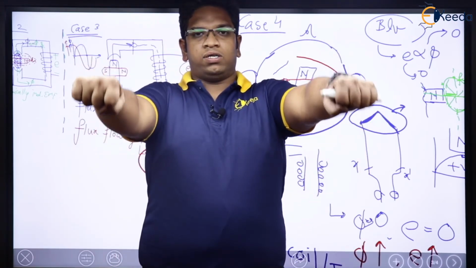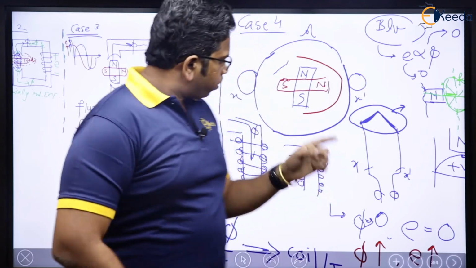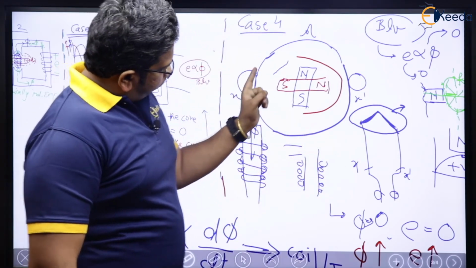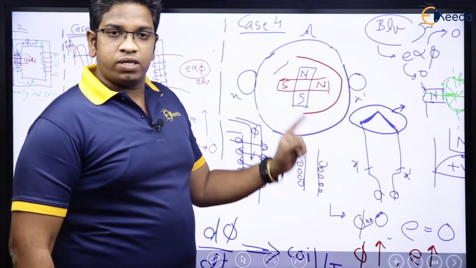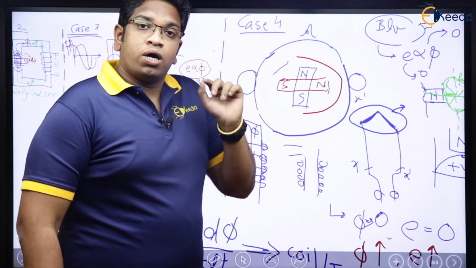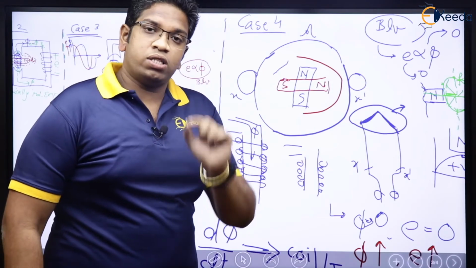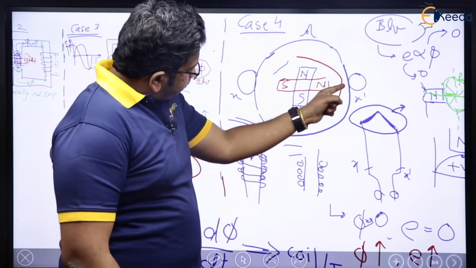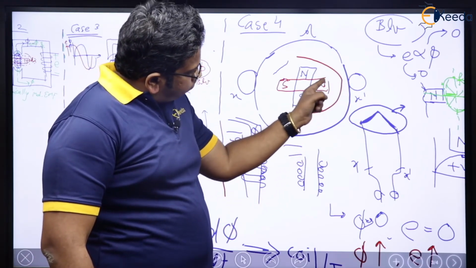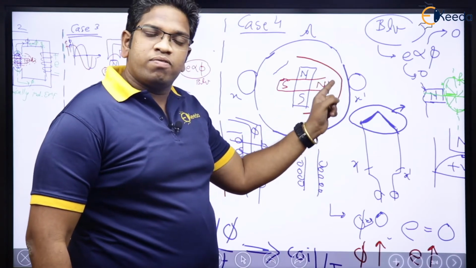And for this particular thing, what we are saying is, whenever flux is maximum, whenever the conductor or the coil side, I am repeating, whenever the conductor or the coil side is influenced by the magnetic field, EMF is going to be induced.